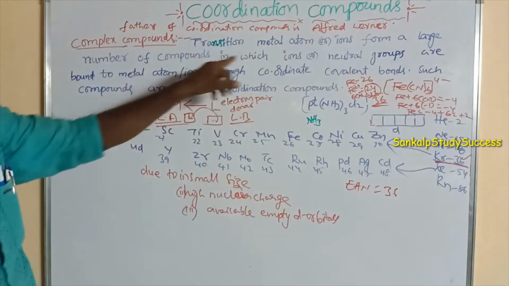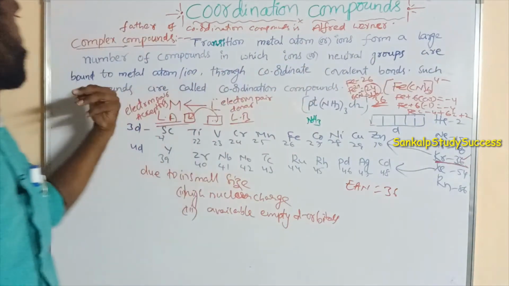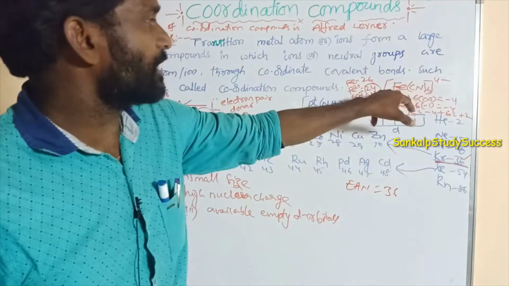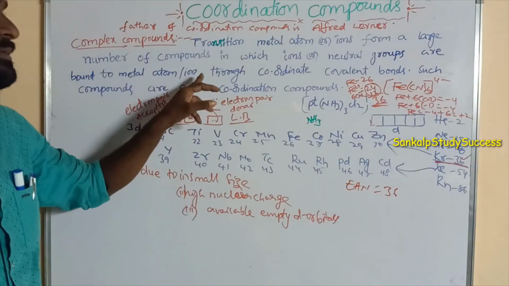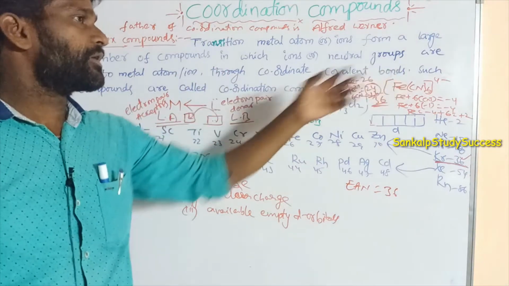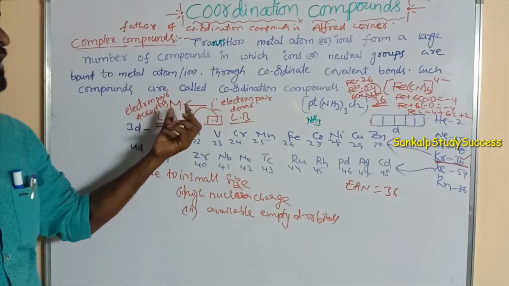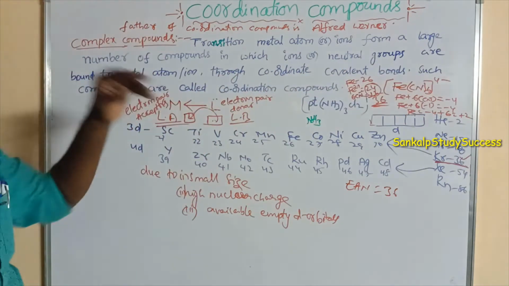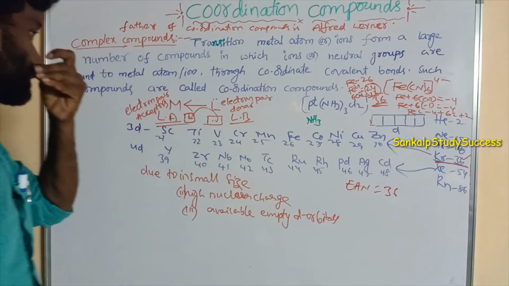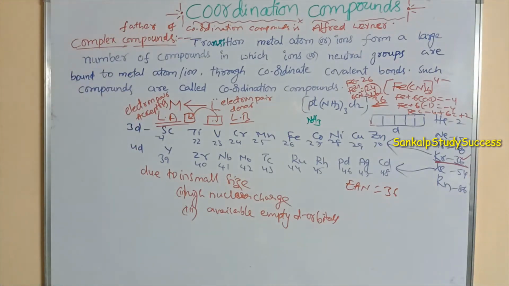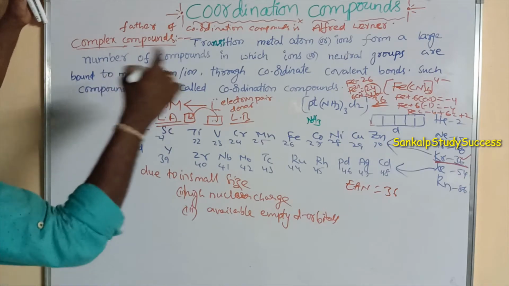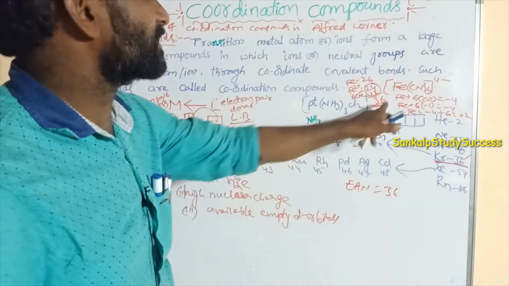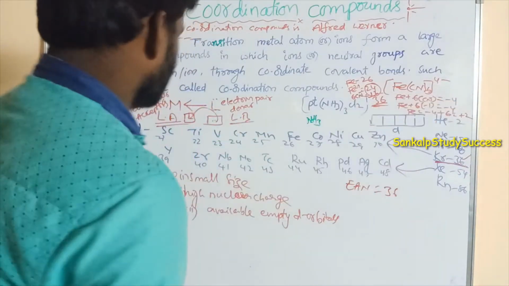So in a large number of compounds, the ions or neutral groups are attached to the metal atom. Here NH3 is attached to platinum metal. Here CN is attached to the iron atom. They are attached to the metal atom or ion through a coordinate covalent bond. So which bond is formed between metal and ligand? Coordinate covalent bond. Such compounds are called coordination compounds. Coordination compounds can be written in square brackets. So this is the square bracket.